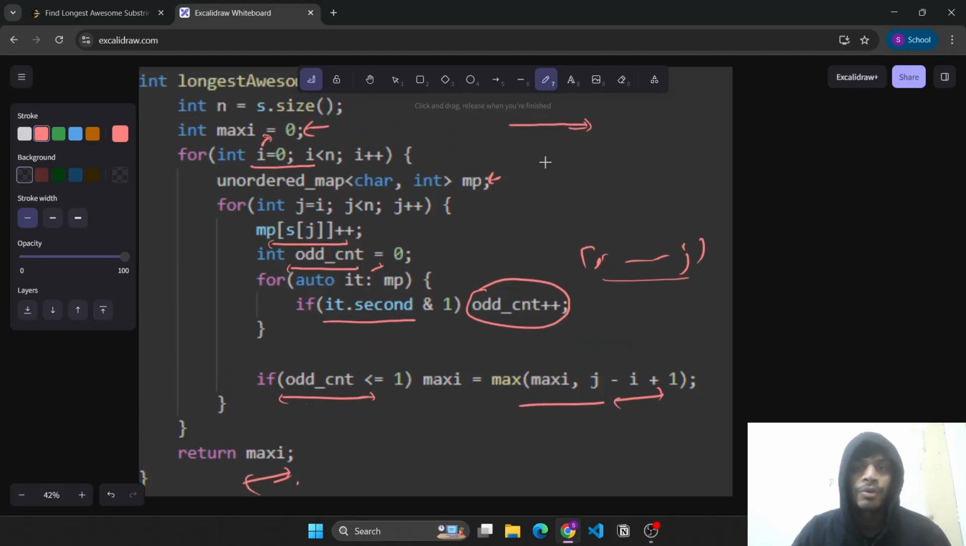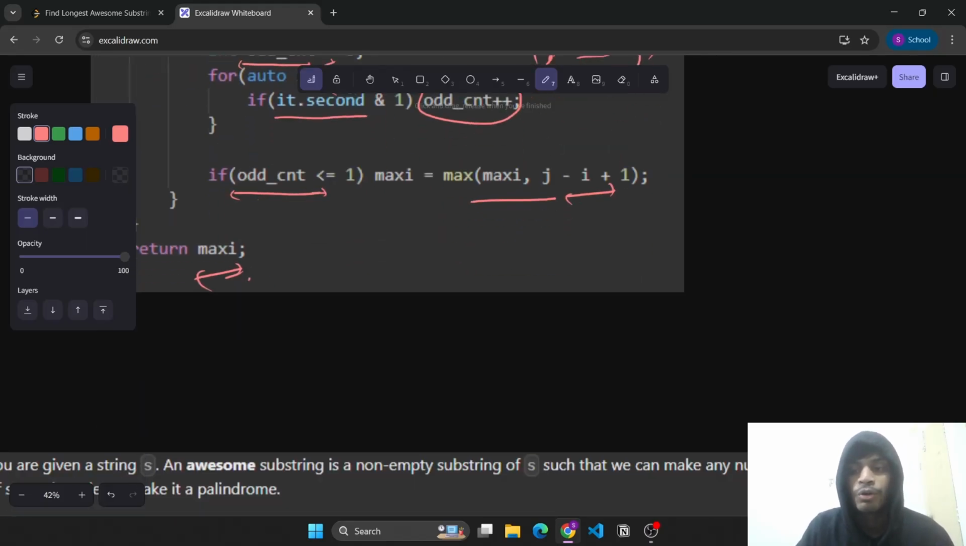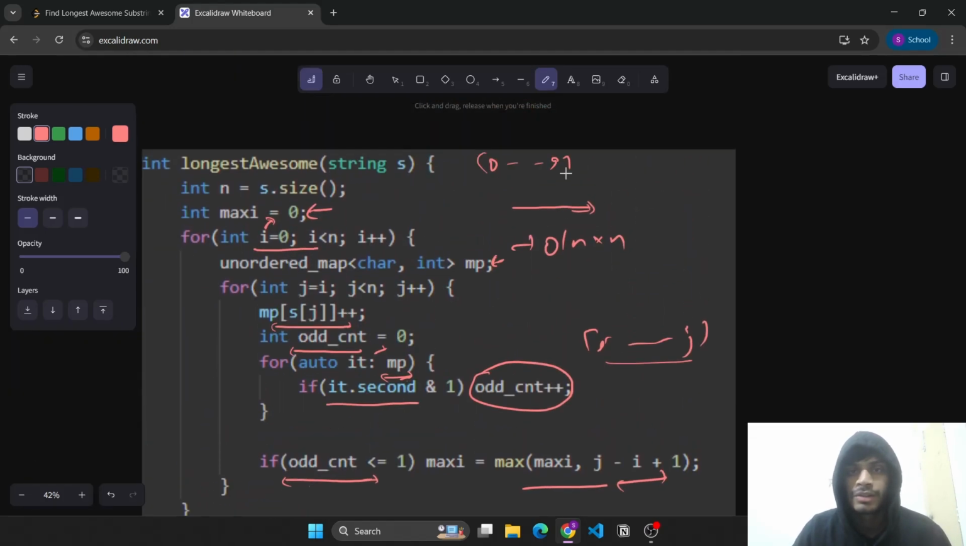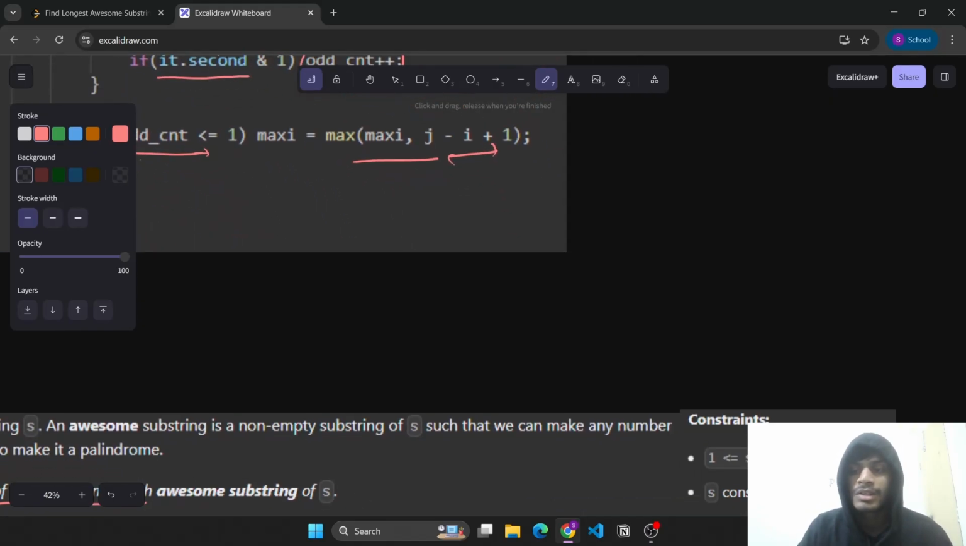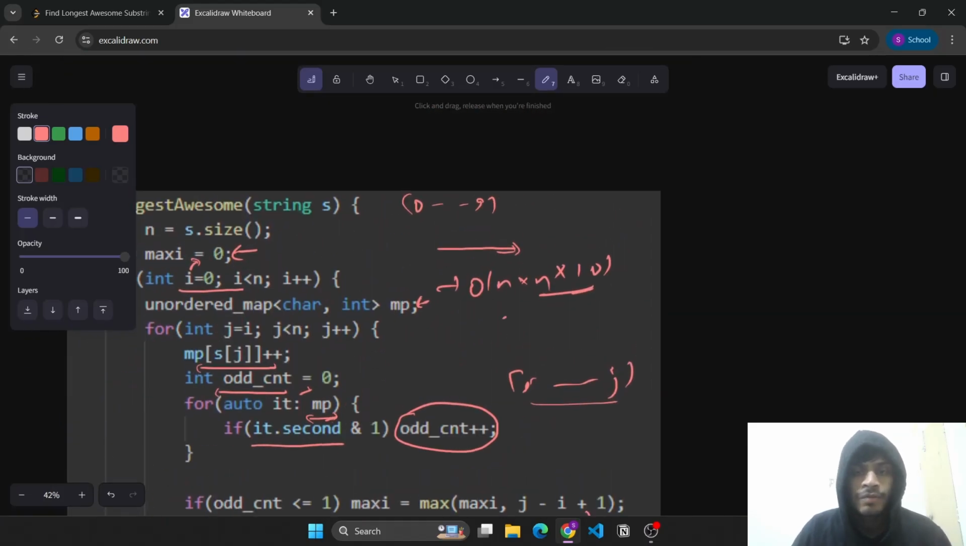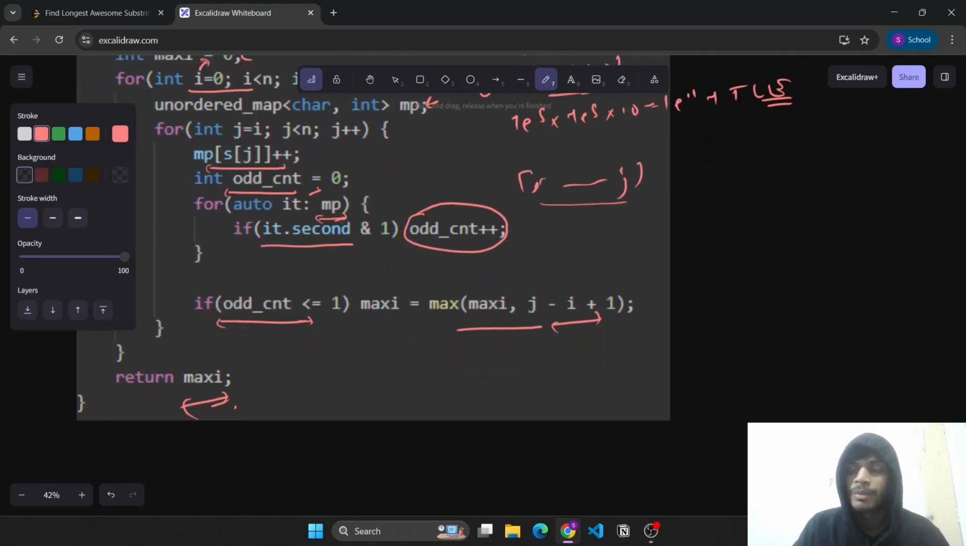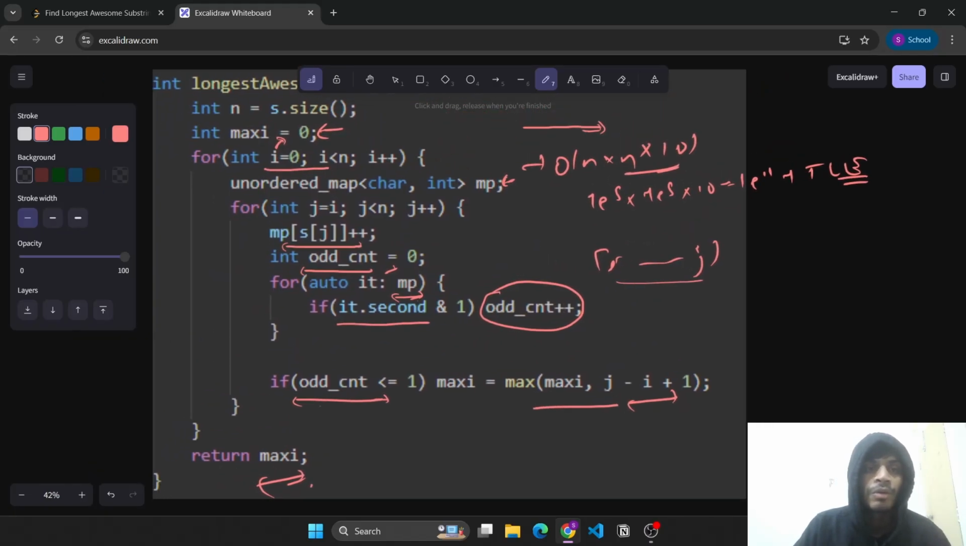As you can see, this approach will be of the order of big O of n into the number of elements in this map, which in the worst case can go up to 10, because the digits are from 0 to 9, which is 10 digits. Hence it will be in the worst case n squared into 10, and since n is up to the order of 1e5, it will be 1e5 into 1e5 into 10, which is 1e11. Hence this will give us TLE here. So we need to optimize this approach to solve it in n, or n into 10, or n log n, or something of that order.